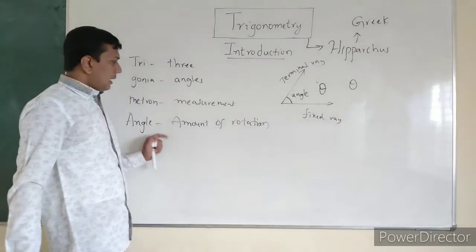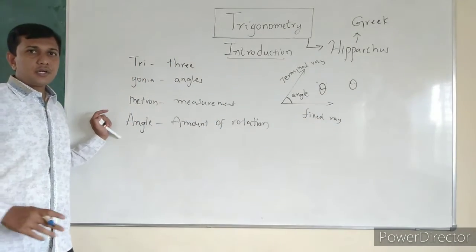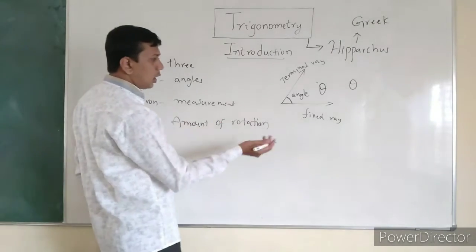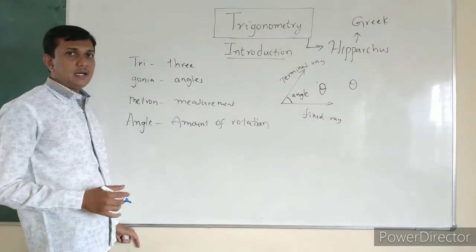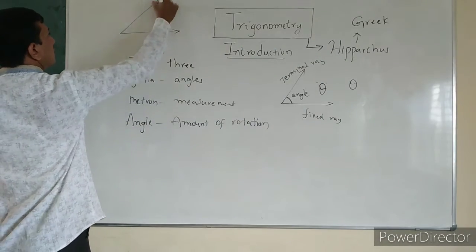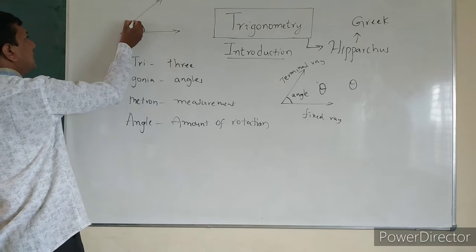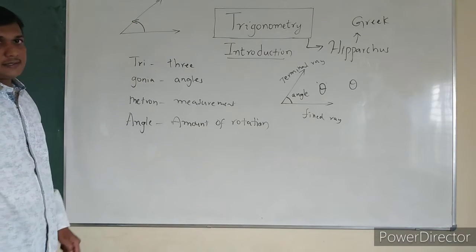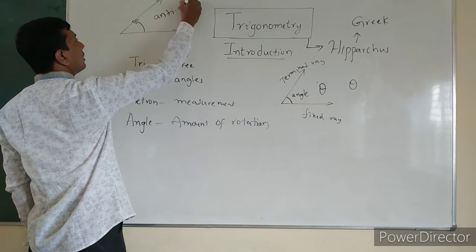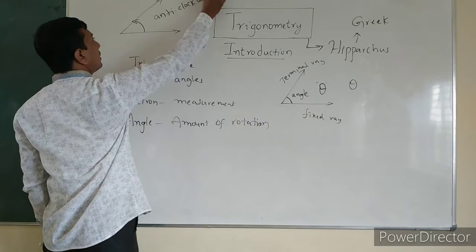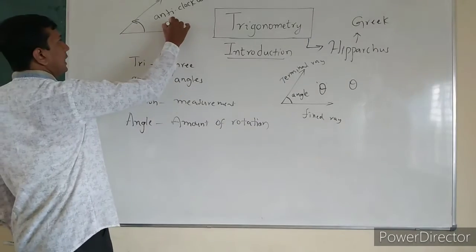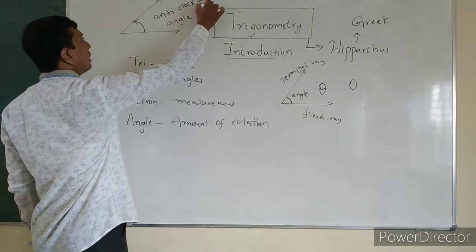We can calculate the angle in two ways: one in clockwise direction and another in anti-clockwise direction. If the angle is made like this, it is called the anti-clockwise direction, and this anti-clockwise angle is positive.